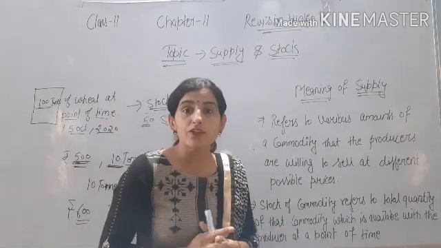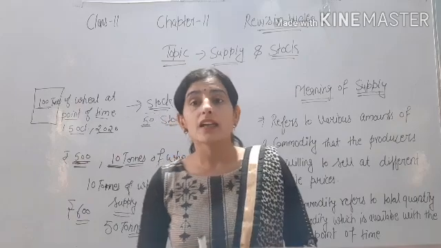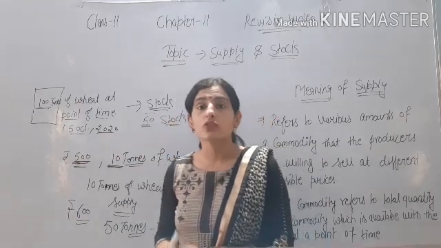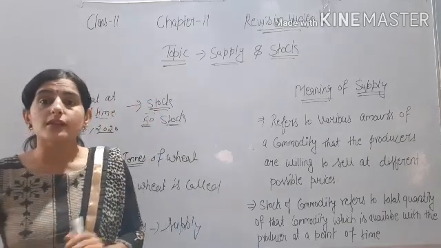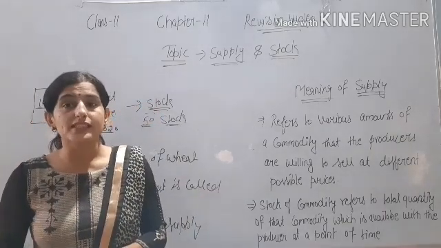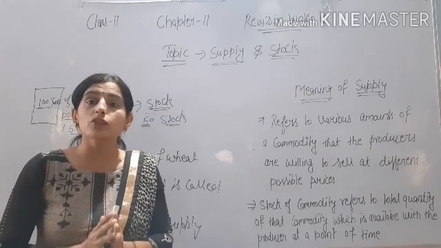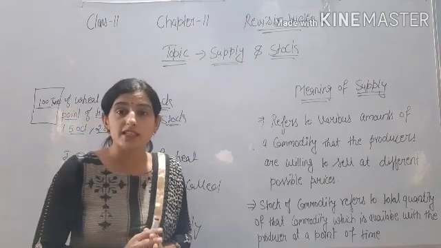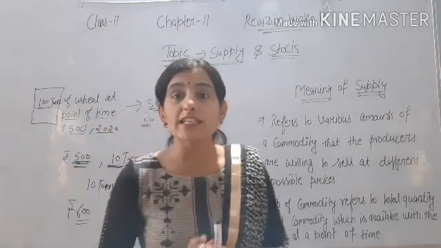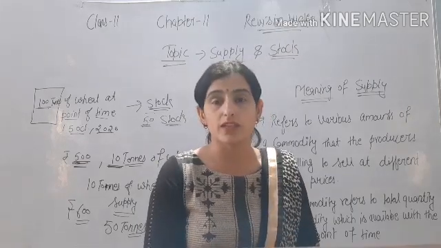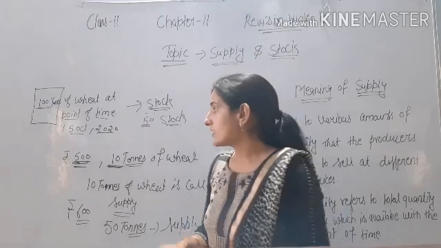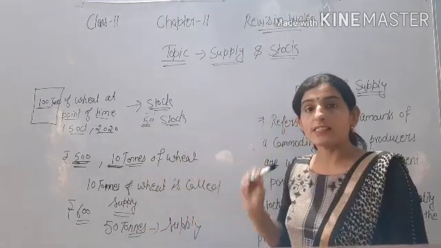At a point of time we measure anything that is available with the producer, and that is called stock. Stock does not mean the producer will sell in present time or future. It depends on the price; at the given price it will become the supply of the commodity. So this is the meaning of stock and supply.